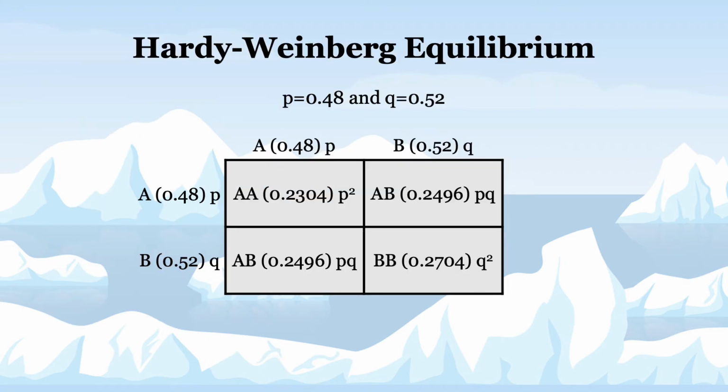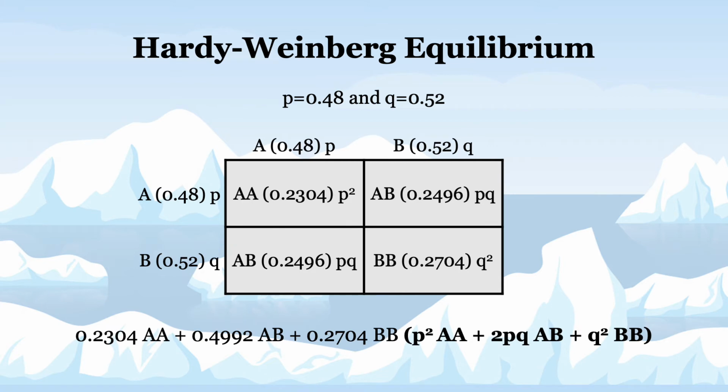Now that we have found the p and q values, we can use a Punnett square and the bolded formula to determine the genotypic frequencies in future populations if they remain in Hardy-Weinberg equilibrium. The frequencies found align with the number of individuals in our penguin population, confirming that it is in Hardy-Weinberg equilibrium, provided that the previous assumptions have been met.